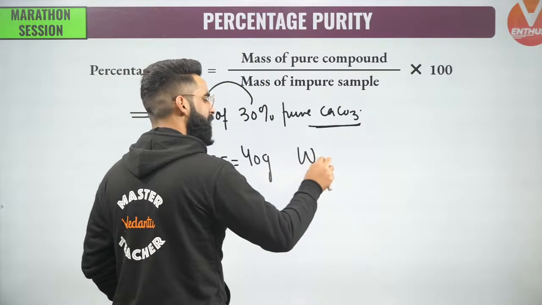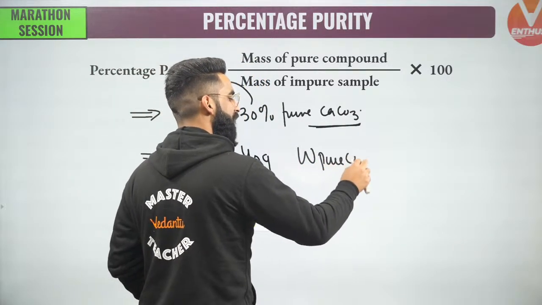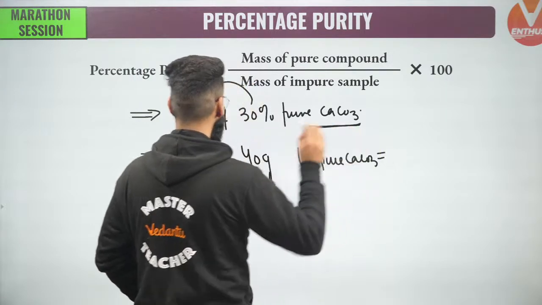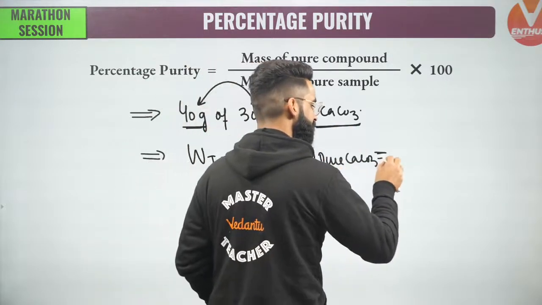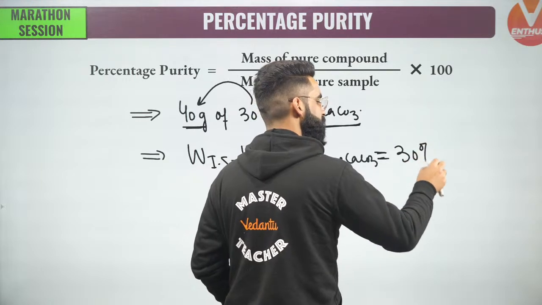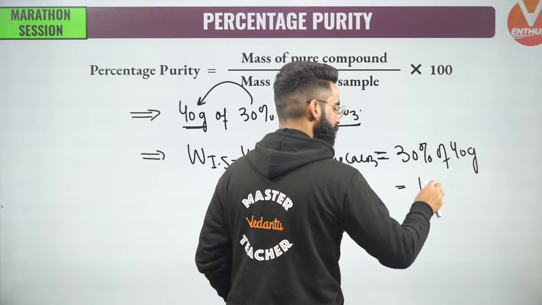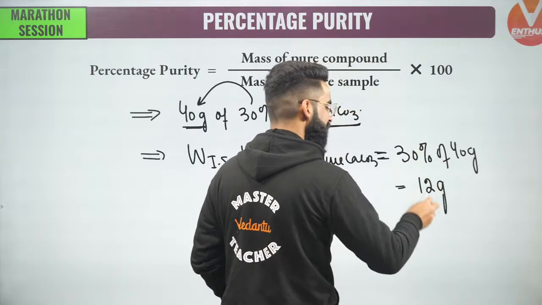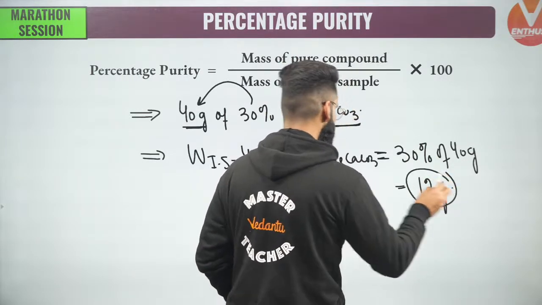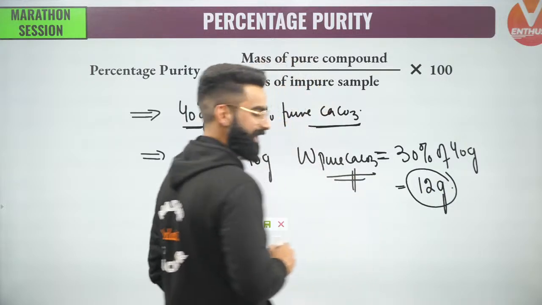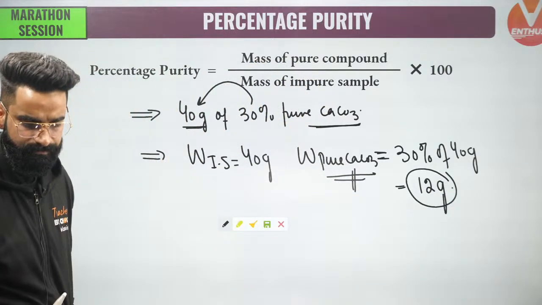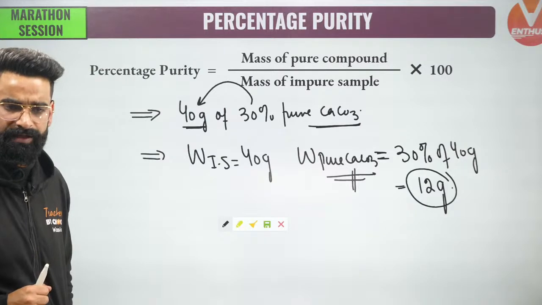So I can calculate the mass of pure calcium carbonate: it is simply going to be 30% of 40 grams. Once you get the value, you are going to get it as 12 grams. So 12 grams will be the pure mass of calcium carbonate in this sample. Very, very simple, correct?